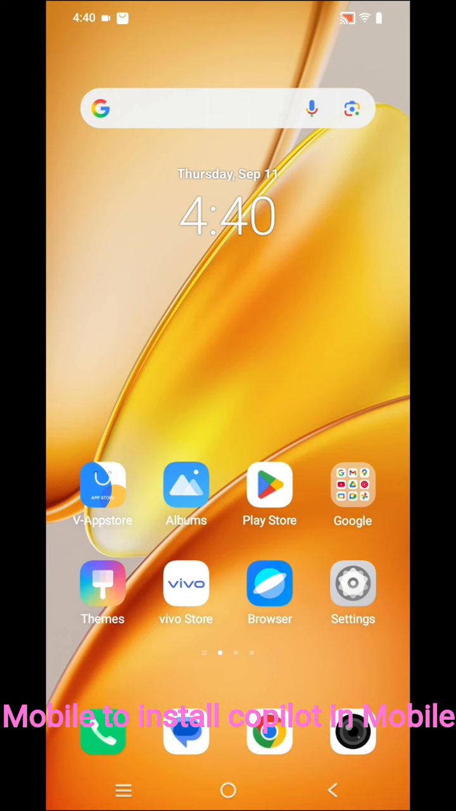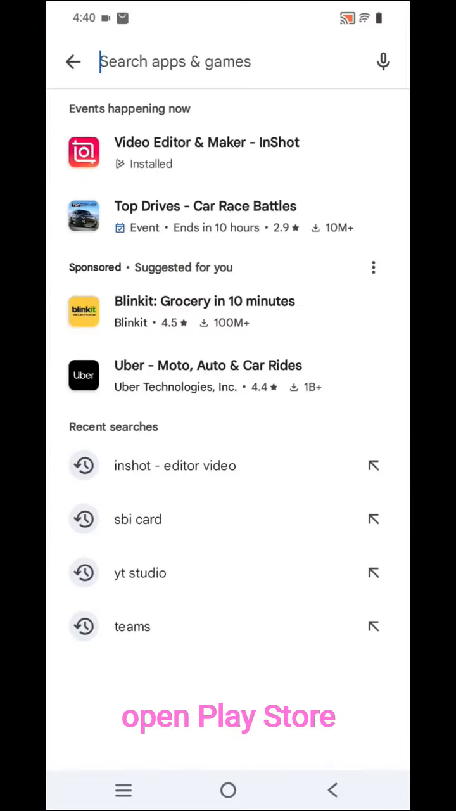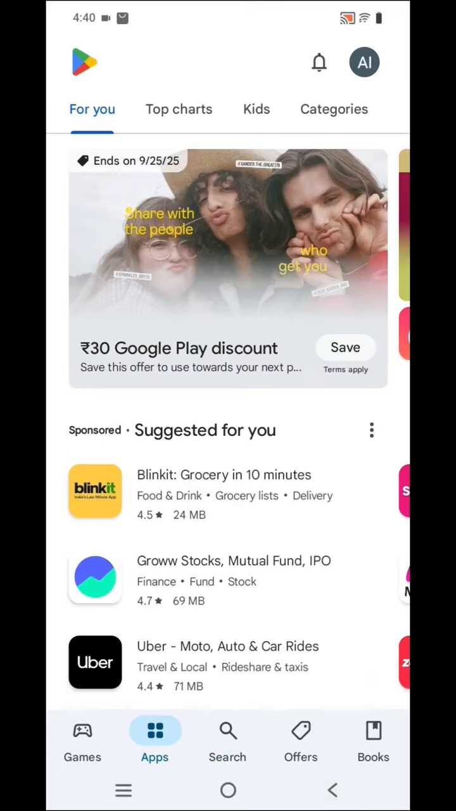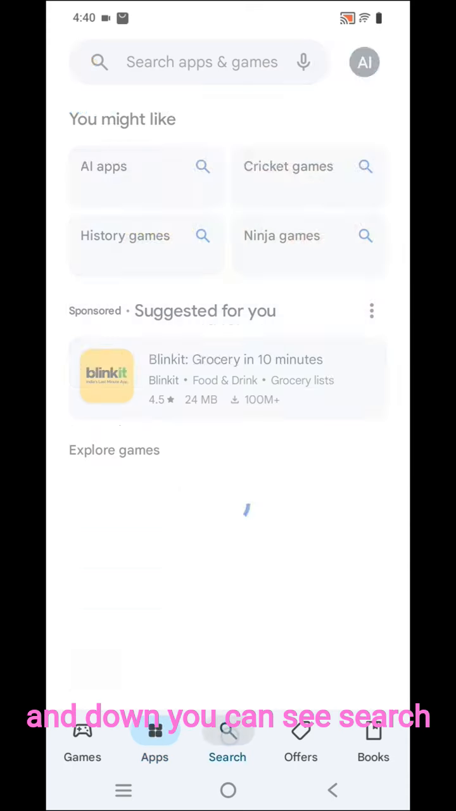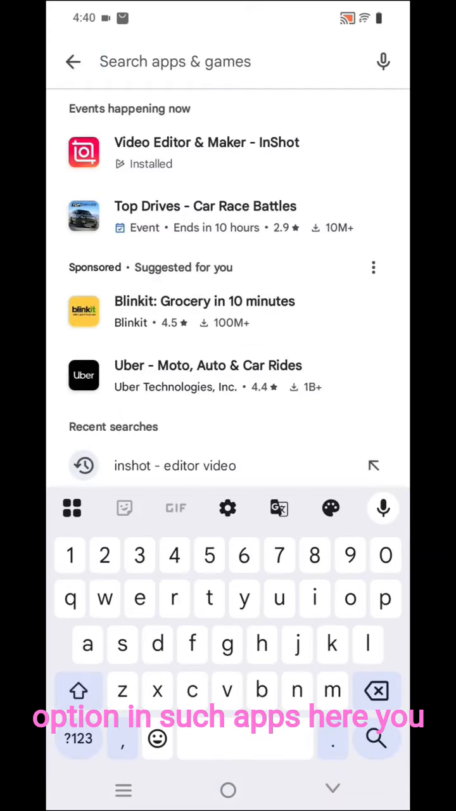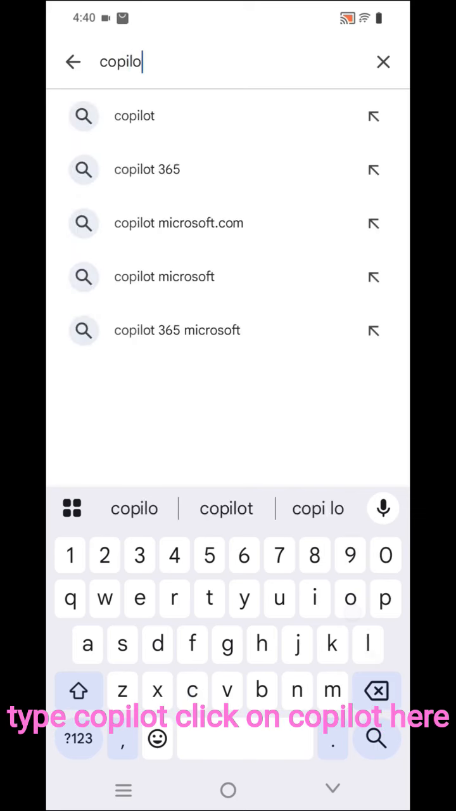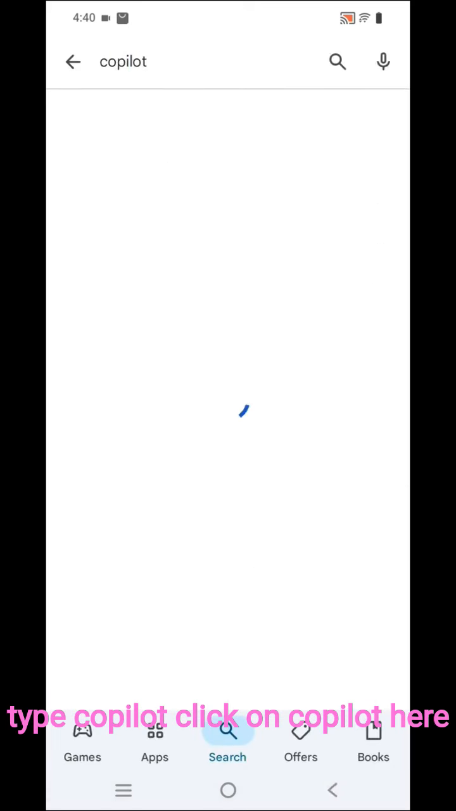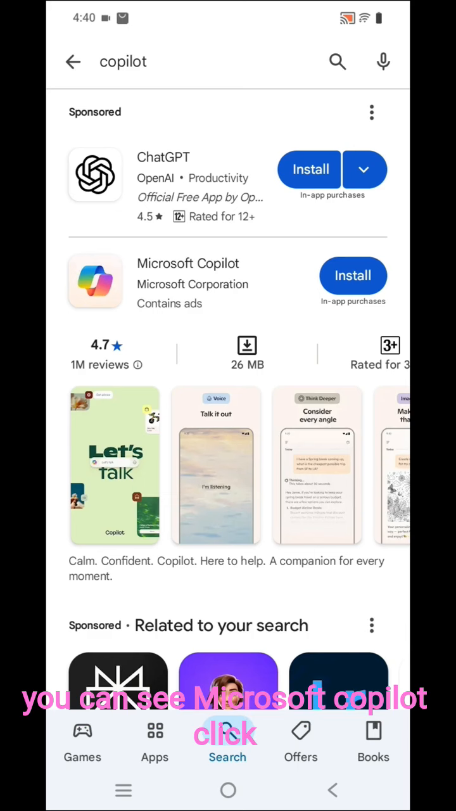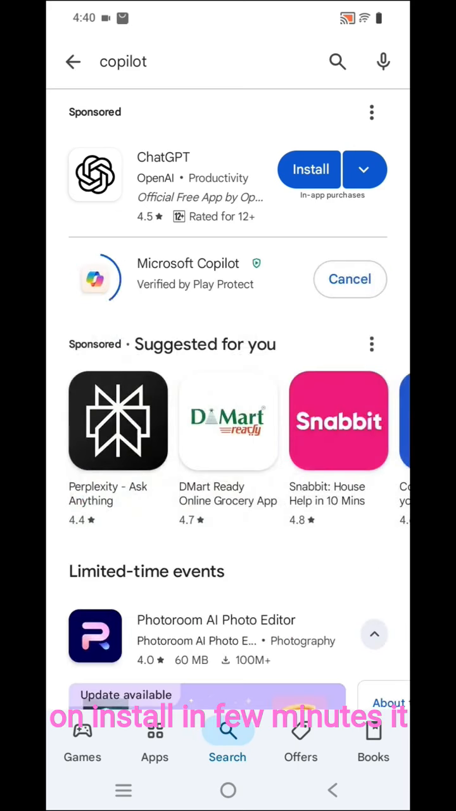To install Copilot on mobile, open the Play Store. Once you open the Play Store, at the bottom you can see the search option. In the search apps box, type Copilot and click on Copilot. Here you can see Microsoft Copilot. Click on install. In a few minutes it will get installed.